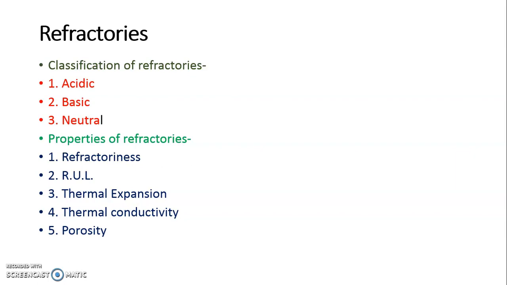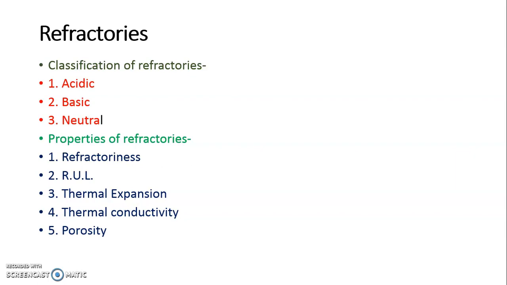So where they are used: acidic refractories do not get affected by acid but get affected by bases. Basic refractories do not get affected by base but get affected by acid, whereas neutral refractories do not get affected by either acid or bases.